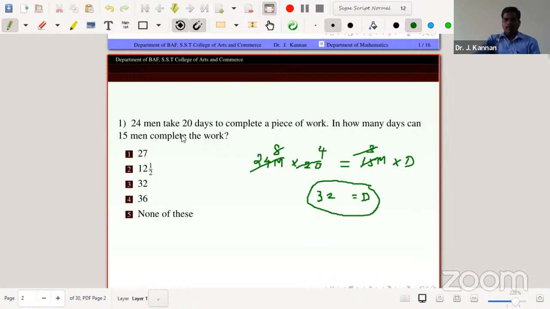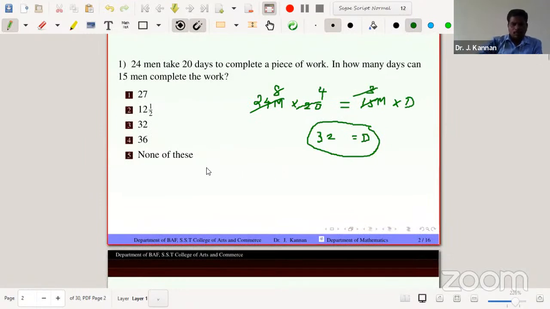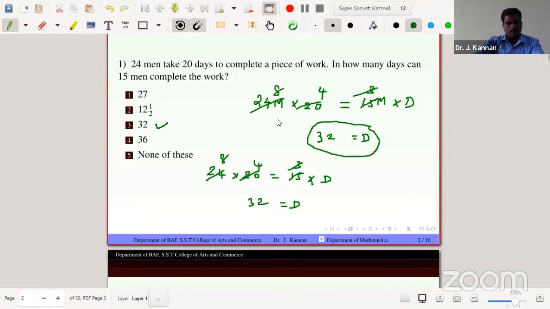Just apply the variable d here. So 24 men into 20 days equals 15 men into d days. Same work, therefore d equals 32. 15 is 3 times, 24 is 8 times, cancelling 3 on both sides. So d equals 32. The answer is 32.